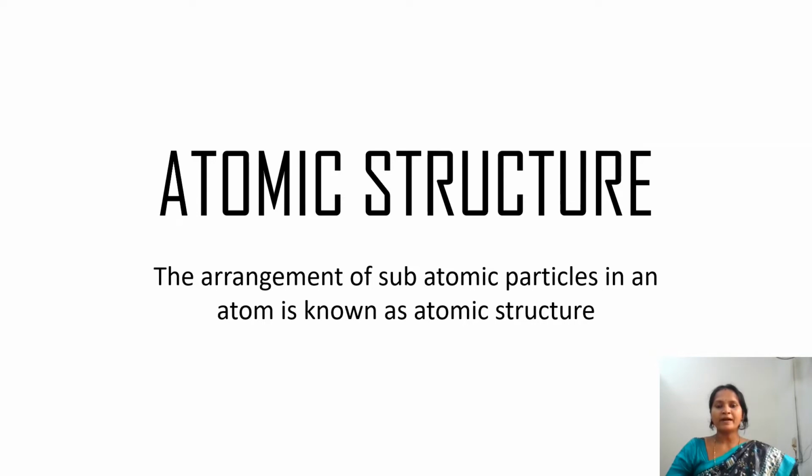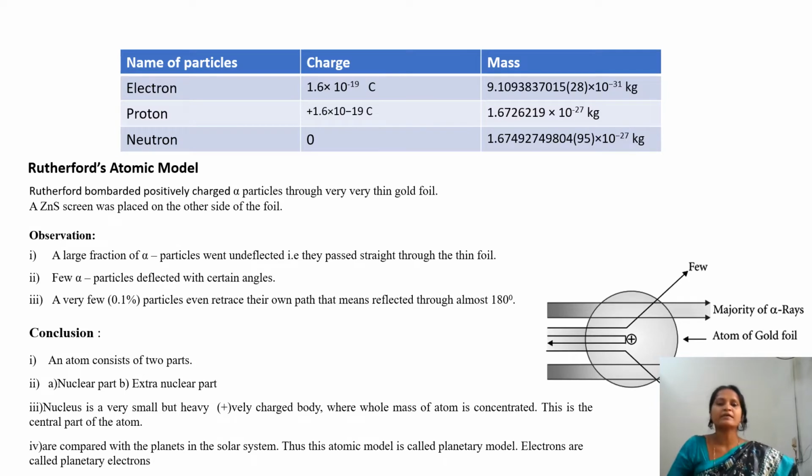He bombarded positively charged alpha particles at a very thin gold foil, and a zinc sulfide screen is placed just opposite to the thin gold foil, and he made three observations.